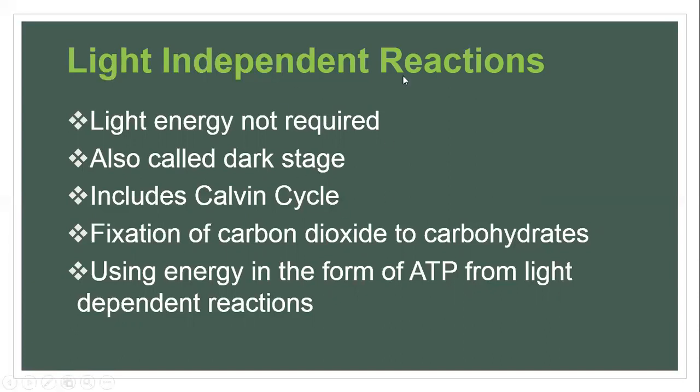Now, this includes actually only one cycle, and that is called the Calvin cycle. Okay, and what happens in the Calvin cycle? Actually, the fixation of carbon dioxide takes place. It means how carbon dioxide is used for the formation of carbohydrates. And for this process, energy is required in the form of ATP, and basically this ATP is coming from light dependent reactions.